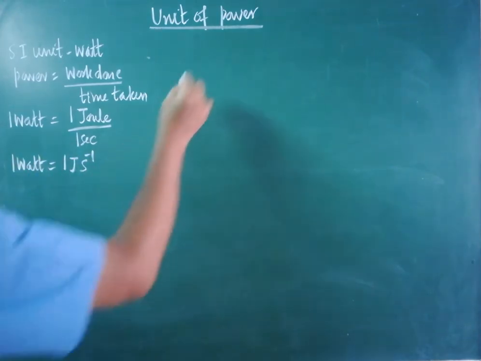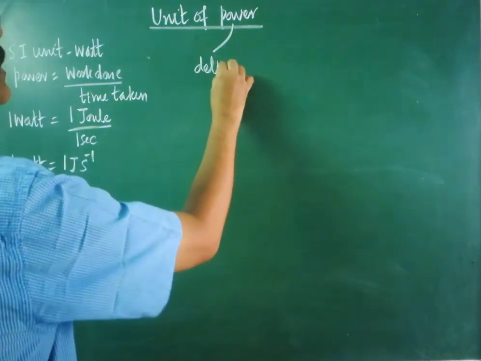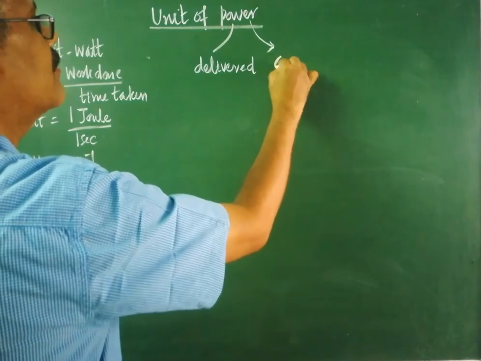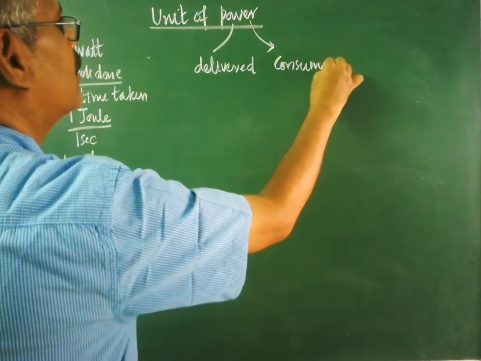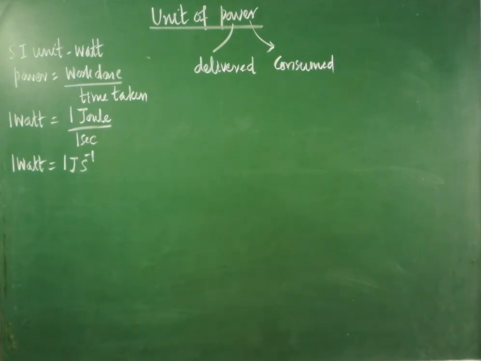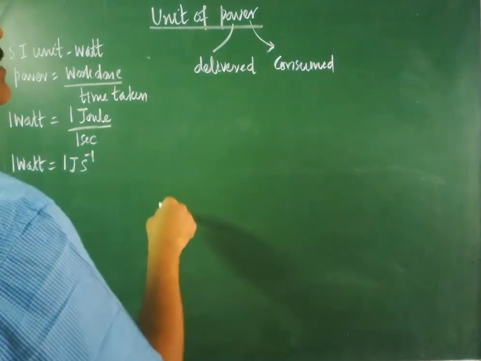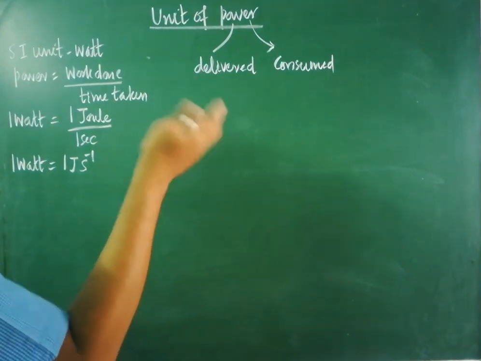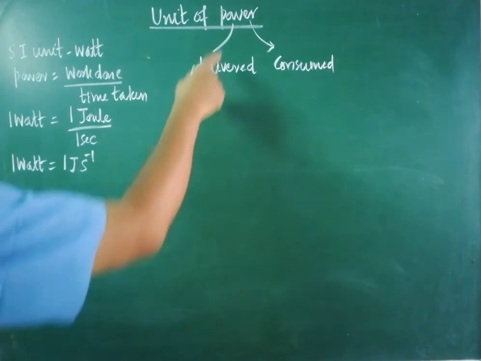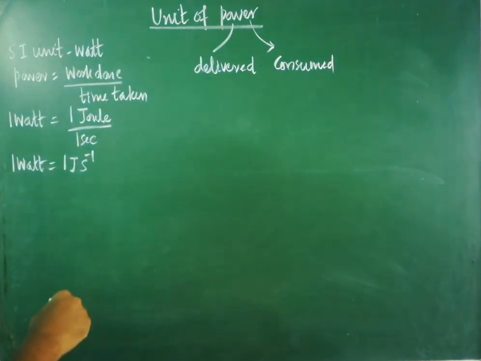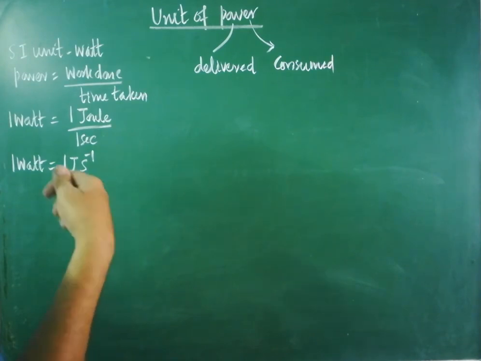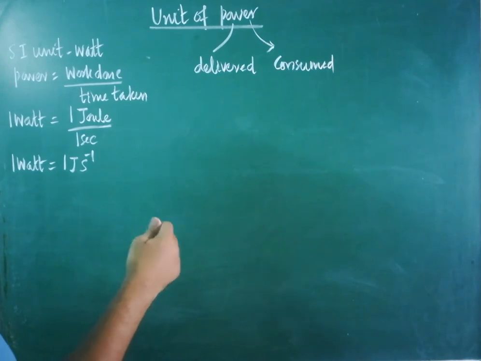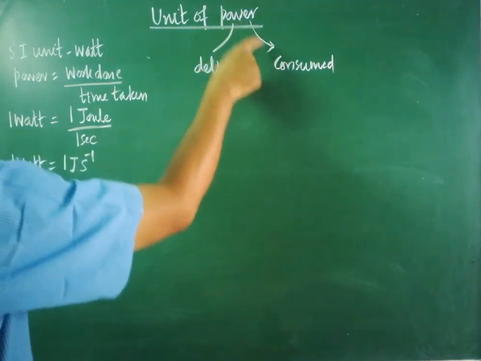Here the power in some cases is delivered. Make a note. In some cases we have to say power is delivered. In some cases power is consumed. If it is an appliance, for example an electric bulb, there the power is consumed. In the case of electric generators, AC generators or any electrical devices in which the electricity is generated, in that case we have to use the term delivered. If you perform some work, you are delivering the power. Are you clear? So power delivered is different, power consumed is different.